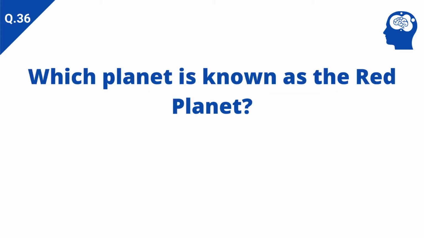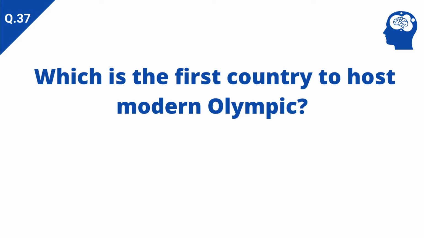Which planet is known as the Red Planet? Answer: Mars. Which is the first country to host modern Olympic? Answer: Greece.